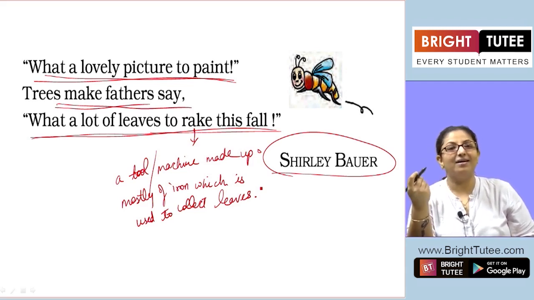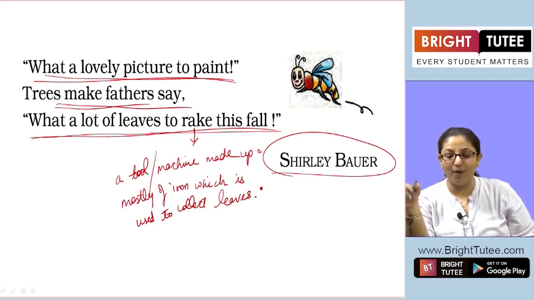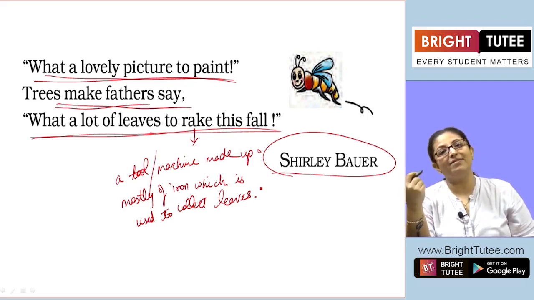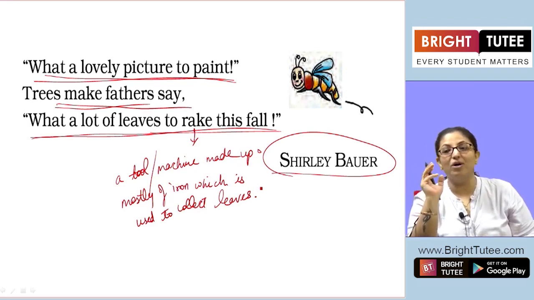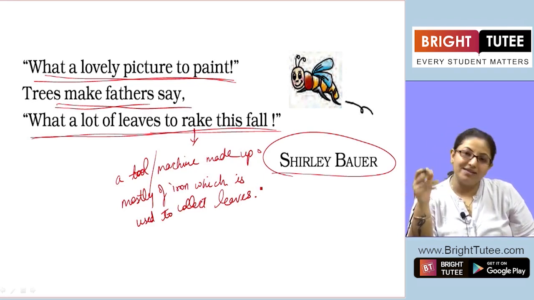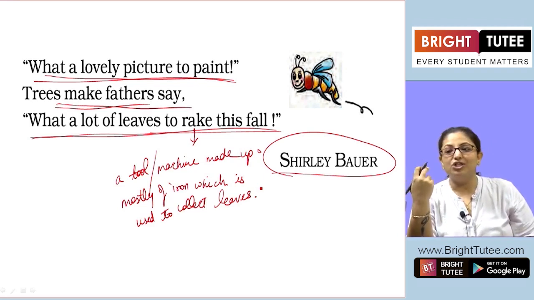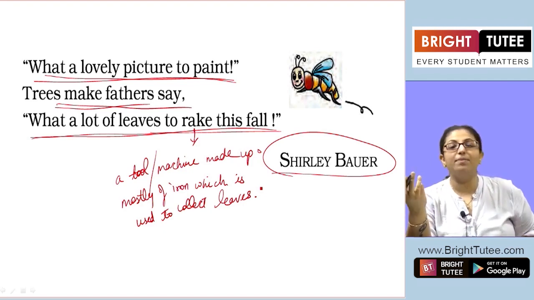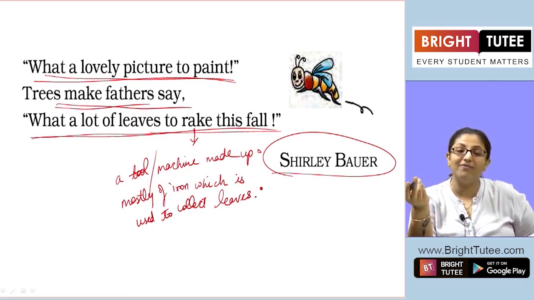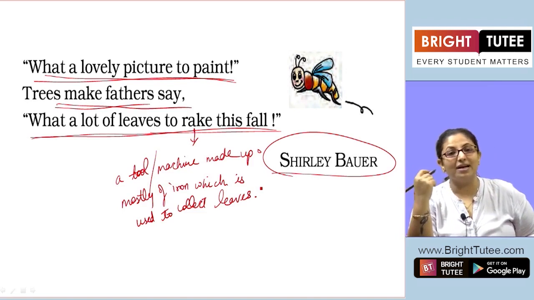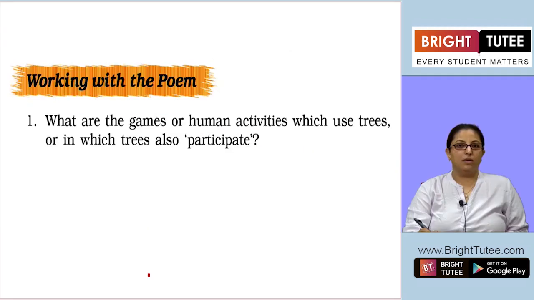So these are the uses of the trees that the poet has told, how trees play different roles in everybody's lives. How a father feels about a tree, how a mother feels about a tree, how a child feels about a tree, or how a bird uses a tree, or how a traveler who's traveling on foot uses a tree, and how a particular family uses a tree while they go for a picnic. So trees have so many roles to play in everybody's lives.